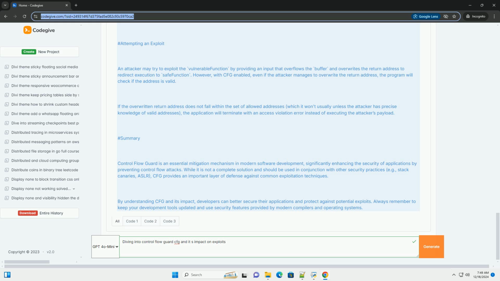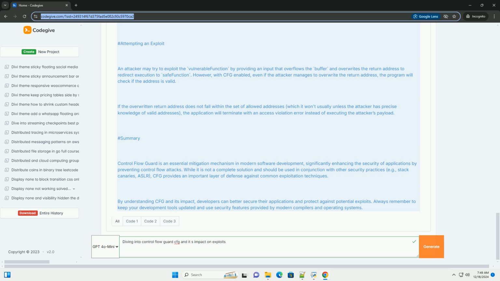Summary: Control Flow Guard is an essential mitigation mechanism in modern software development, significantly enhancing the security of applications by preventing control flow attacks. While it is not a complete solution and should be used in conjunction with other security practices, for example stack canaries, ASLR, CFG provides an important layer of defense against common exploitation techniques.